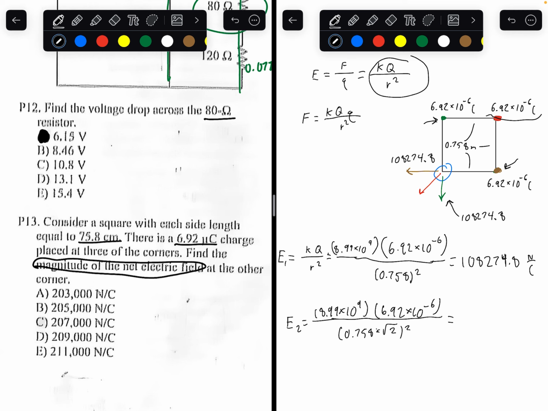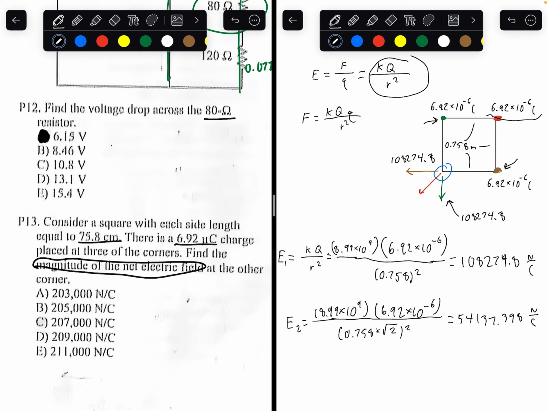Plugging all this into a calculator, you're going to get a value of 54,137.398 newtons per coulomb.